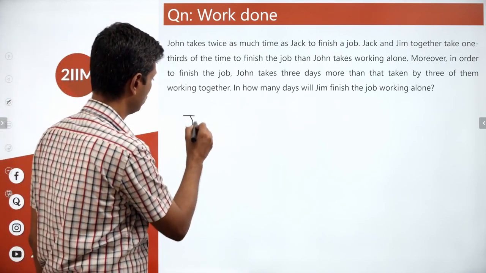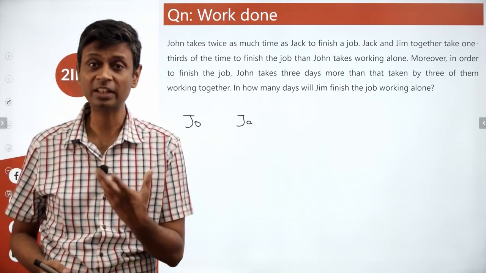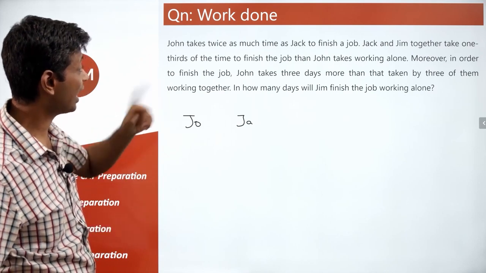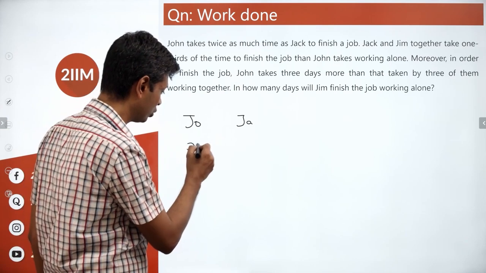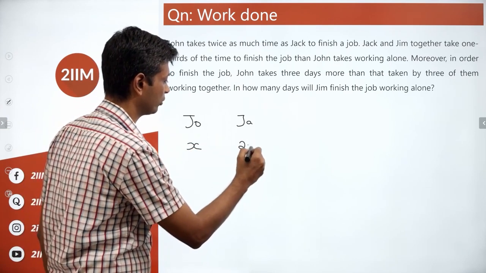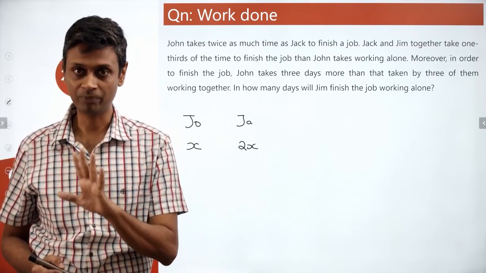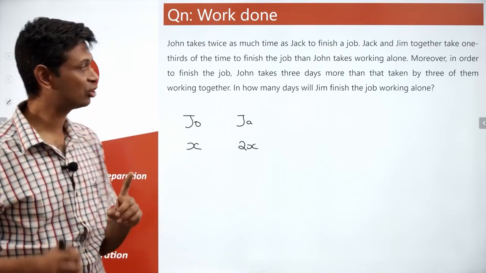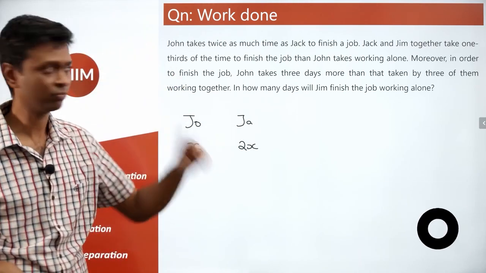So say John, Jack. I'm going to talk about how efficient they are. Let's say John takes twice as much time. That means Jack is more efficient. If John can do X units per day, Jack can do 2X units per day. Remember, this is not time, but amount of work done in a day. Jack is twice as efficient as John, which is why John takes twice as much time.